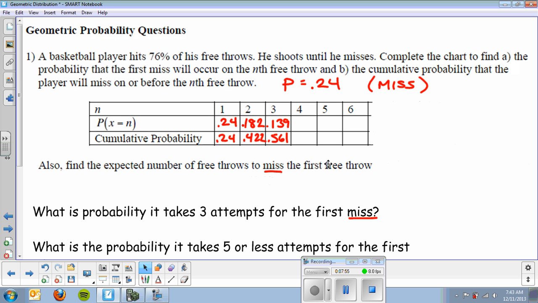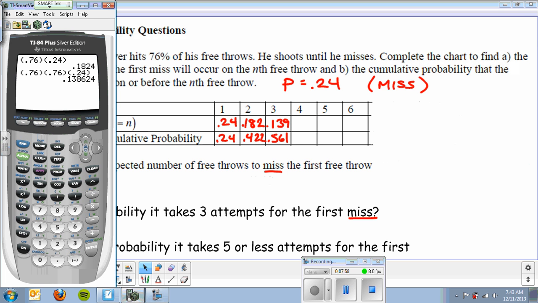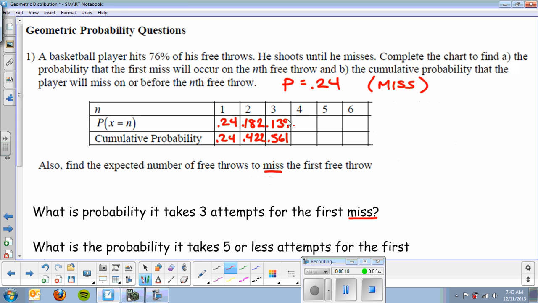Okay, what's the probability that my first miss is on the fourth shot? So I got to make the first one. Sorry, I got to make the second one. I got to make the third, and then finally I miss the fourth. 0.24, and that's 0.105. Okay, and the cumulative probability would be the sum of those first four. 0.24 plus 0.182 plus 0.139 plus 0.105. And I'm going to get 0.666. Okay, we'll do one more, even though it goes to 6.